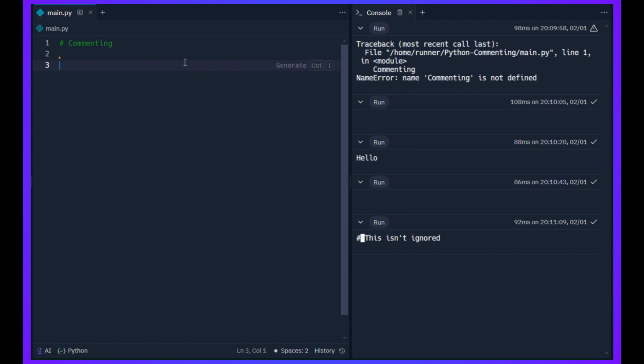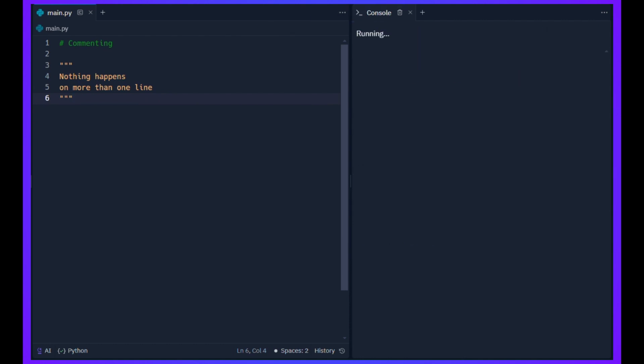Now, another way to comment, instead of putting those quotes without the print, those single quote and the hashtag, we could also just triple quote and nothing happens here. And on this line, nothing happens. So if you want to comment on more lines, then you could just use triple quotes.